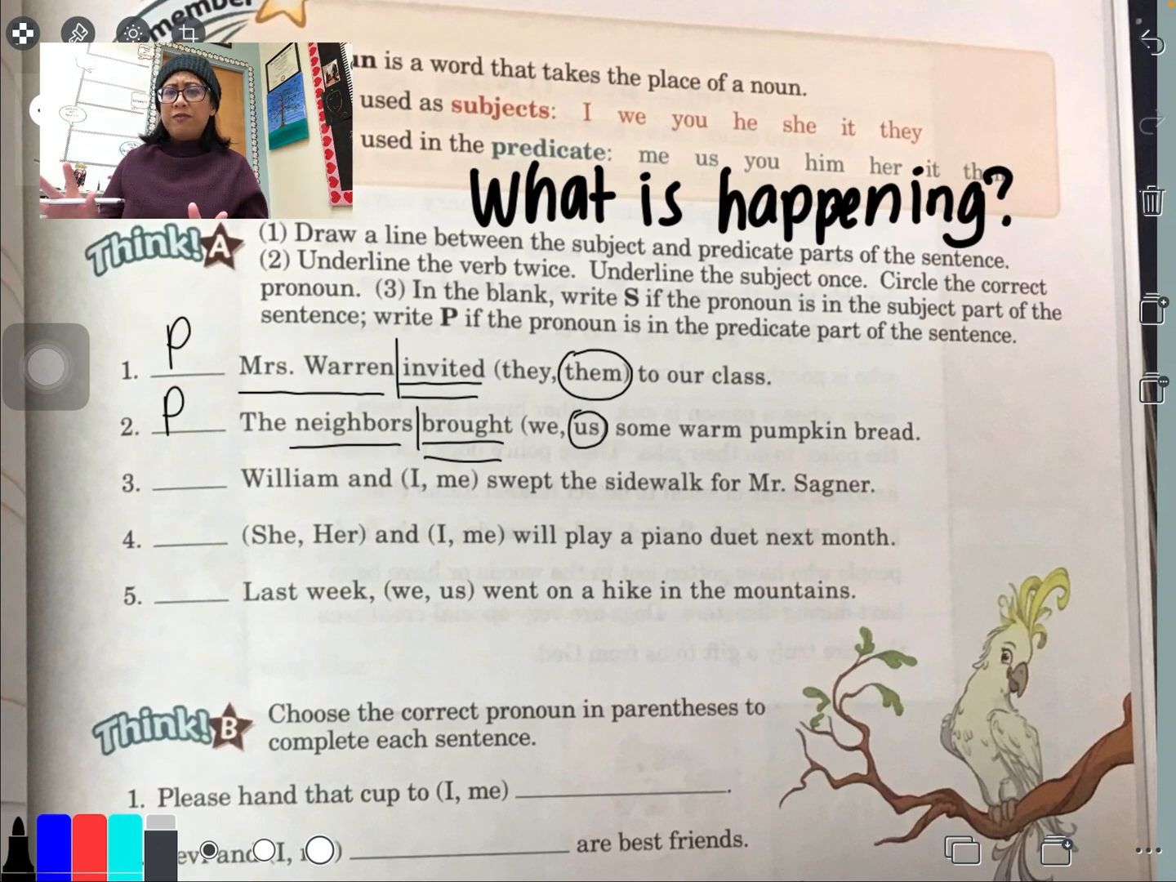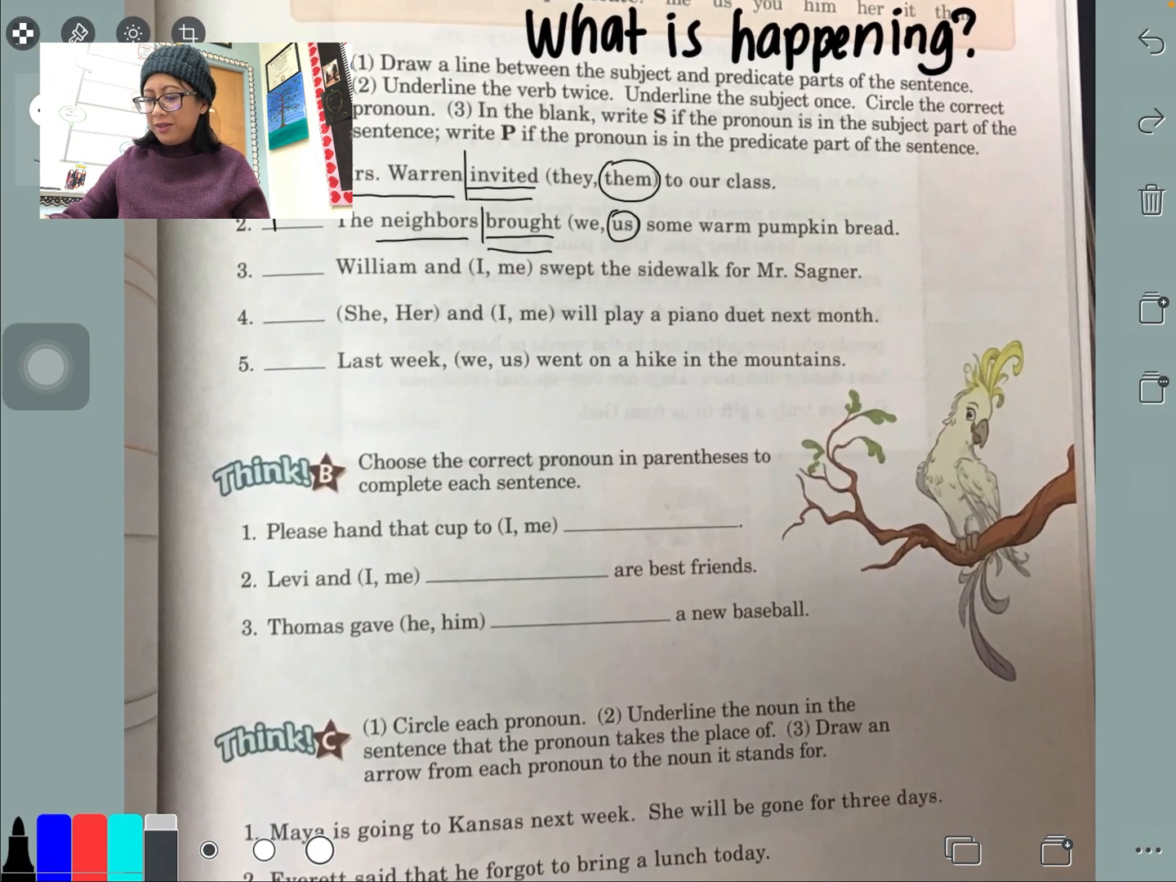Even if you try part of it, like if you at least underline the verbs and the subject and you circle the correct pronoun, that's a good start. And if you just want to wait till our meeting to fill this part in, that's cool too. But if you give it a shot, take that risk and do it on your own, you're on your way to some growth there. All right, part B.